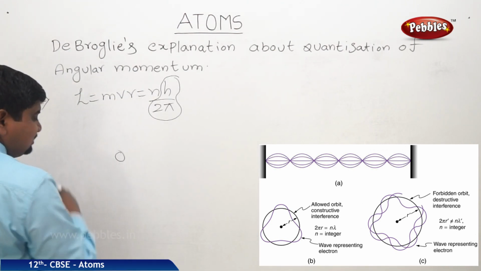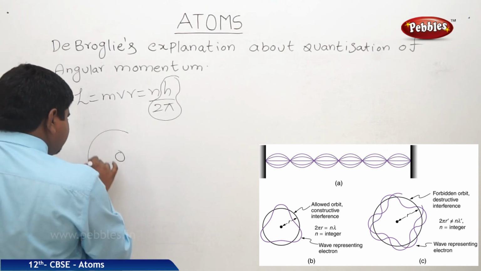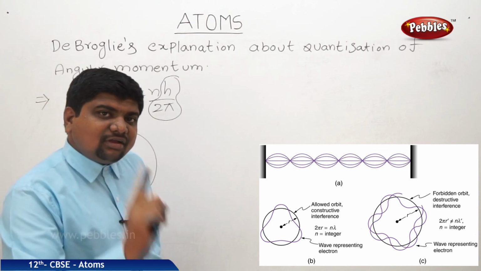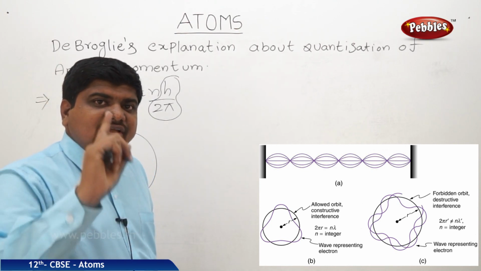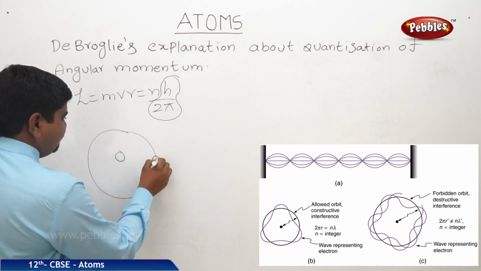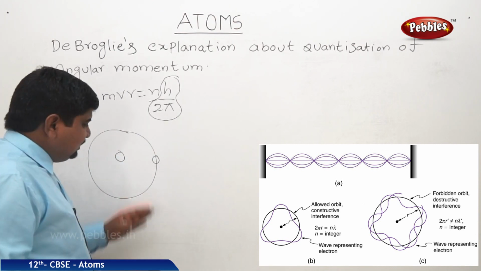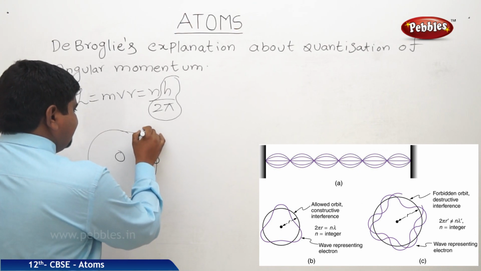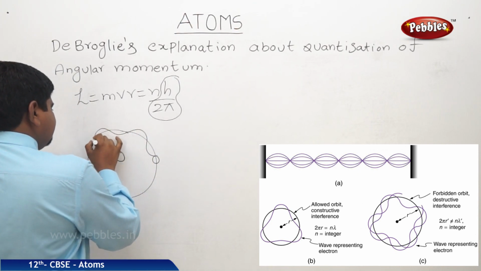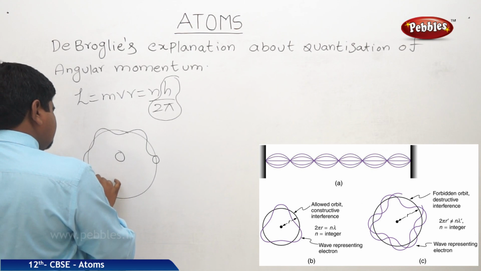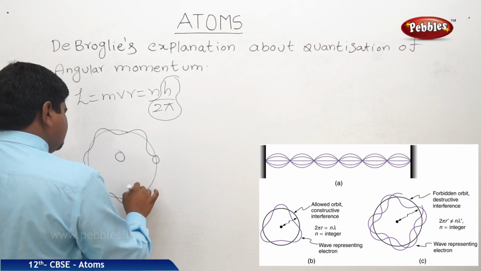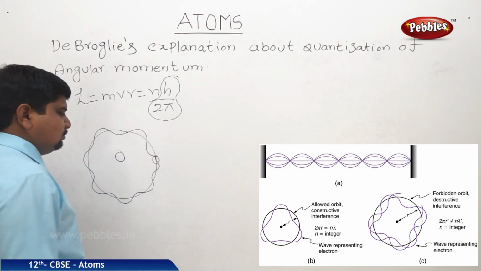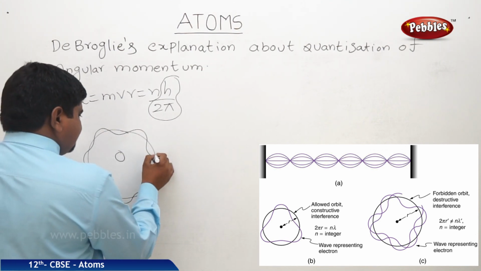Yes, this is the nucleus. Around the nucleus in orbits, electrons will revolve. Each electron acts like a point wave source. That means if the electron is revolving like this, it radiates energy, and that energy will travel like a wave along the orbit, and it will be reflected back like this.